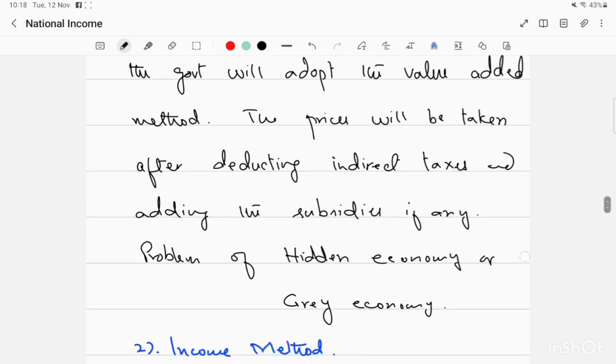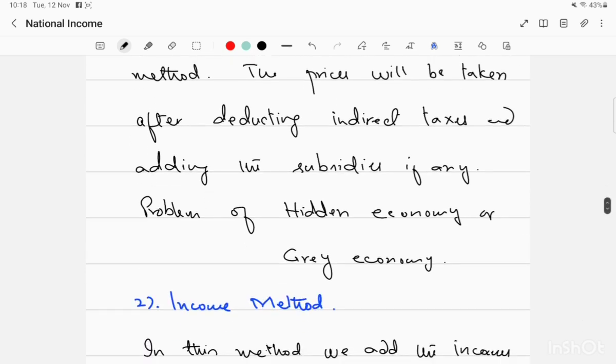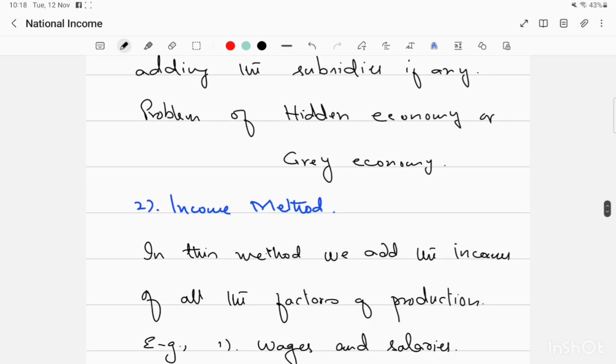So there can be the problem of hidden economy or gray economy. Hidden economy is undeclared economic activities. For example, people are not declaring their exact value of income in order to evade taxes. Illegally they will be saving the taxes, or the economic activity itself is illegal, like smuggling income or bribery income, so people don't want to show or declare their income. So that is the hidden economy which is present now. That is the main problem in measuring the GDP.